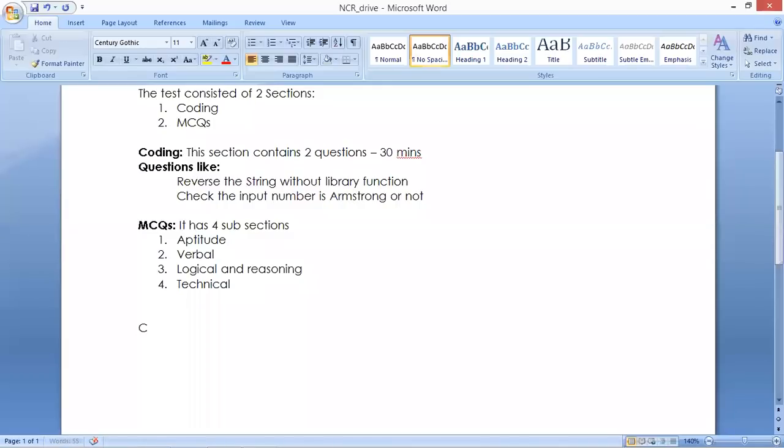So the current process is that the first round is completely based on object oriented programming, and the second round is based on data structures and algorithms MCQs.